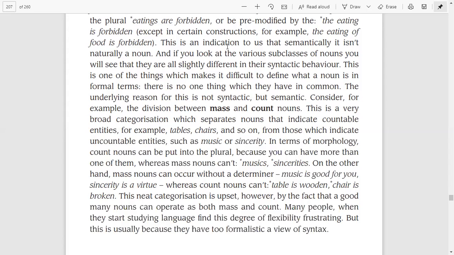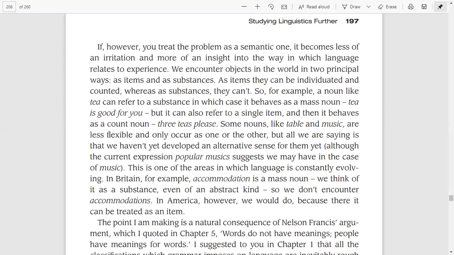If, however, you treat the problem as semantic, it becomes less of an irritation and more of an insight into the way in which language relates to experience. So we should see this problem semantically, right? We should focus on the semantic aspect of the language here because it relates the language to our experience.